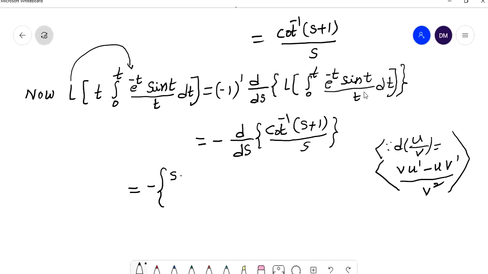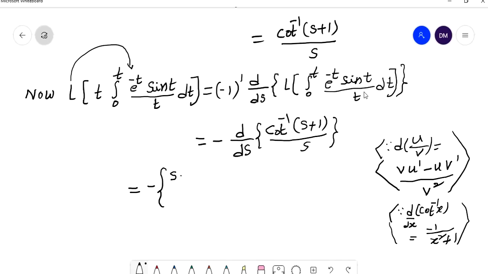So the derivative of cot inverse x with respect to x is minus 1 by x square plus 1. So this is the derivative of cot inverse x formula.